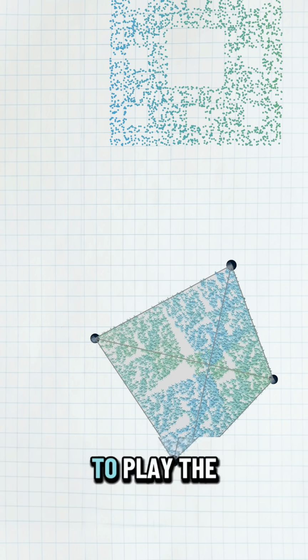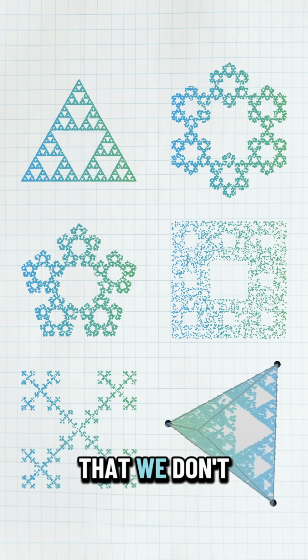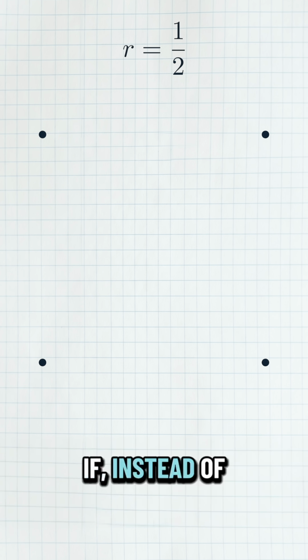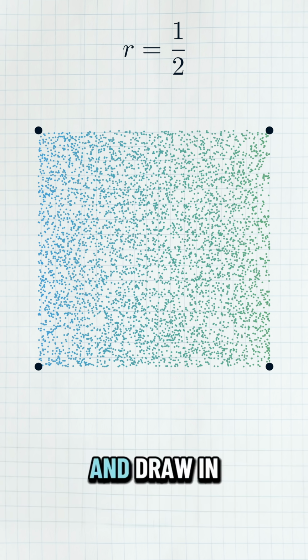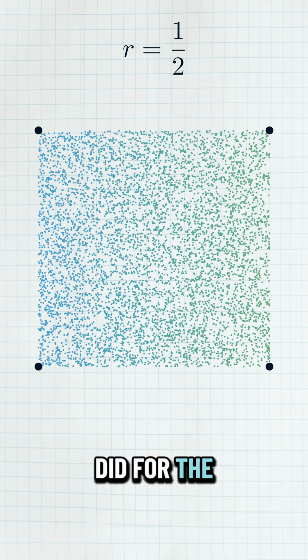It is possible to play the game in such a way, however, that we don't generate a fractal at all. If instead of starting with the 3 corners of a triangle, we start with the 4 corners of a square and draw in midpoints just like we did for the triangle, we don't end up with a fractal at all. Instead, we uniformly fill the space with points.